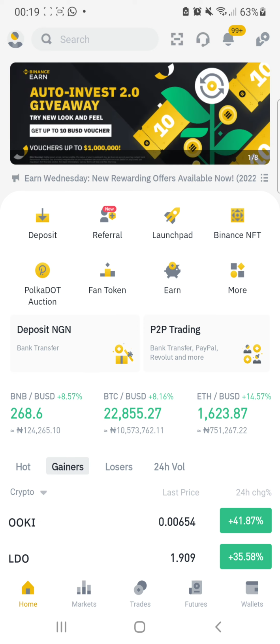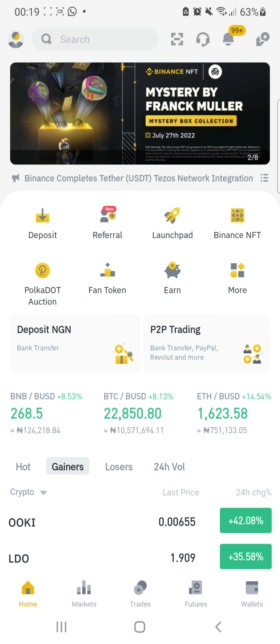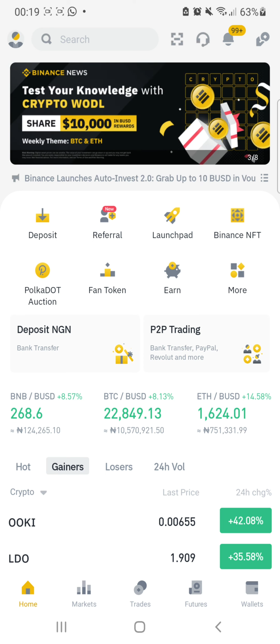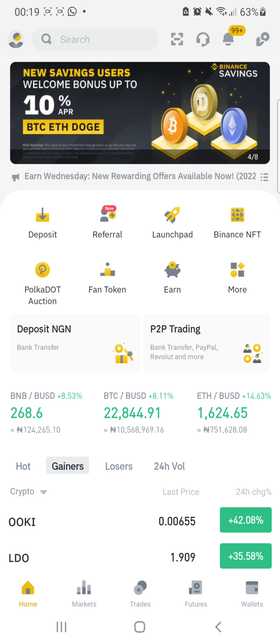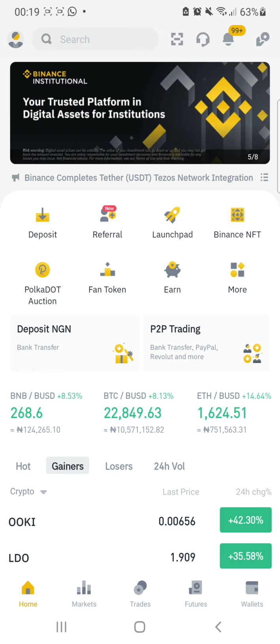Instead of going through all those rigorous processes, let's say you want to borrow 10 million naira from a bank, there are a lot of processes and some credit check that you will have to go through, right? But on Binance, it is not that way. So how can you borrow easily, and when should you borrow? These are some of the things we will discuss today.